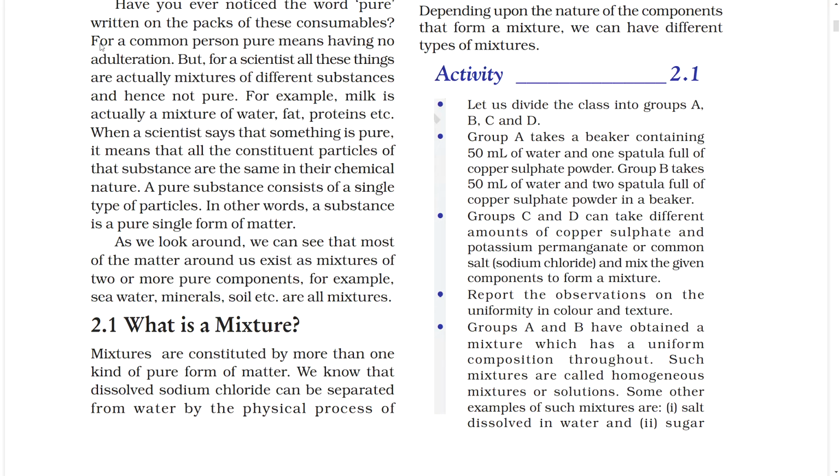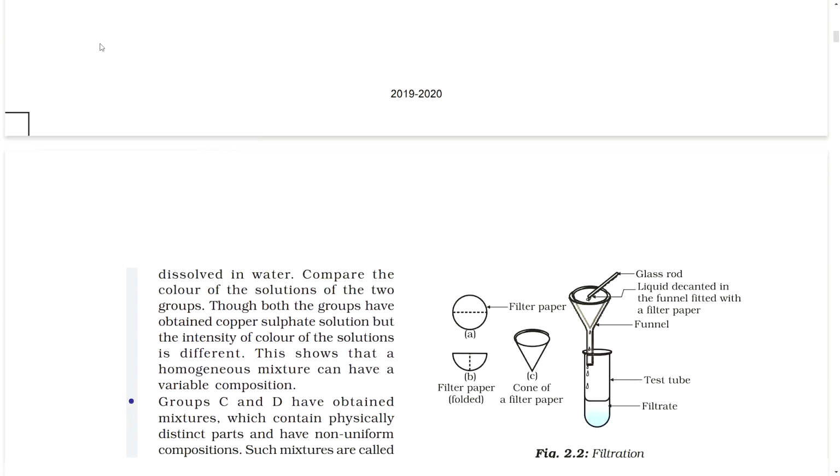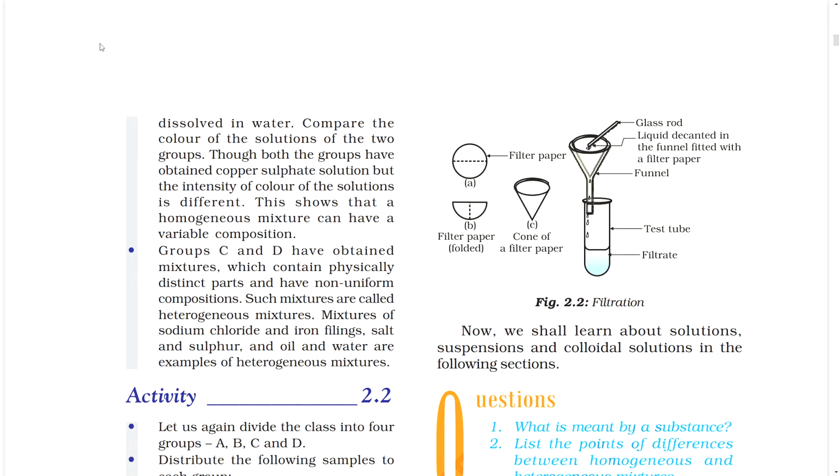Groups A and B have obtained a mixture which has a uniform composition throughout. Such mixtures are called homogeneous mixtures or solutions. Some other examples of such mixtures are: 1. salt dissolved in water and 2. sugar dissolved in water.